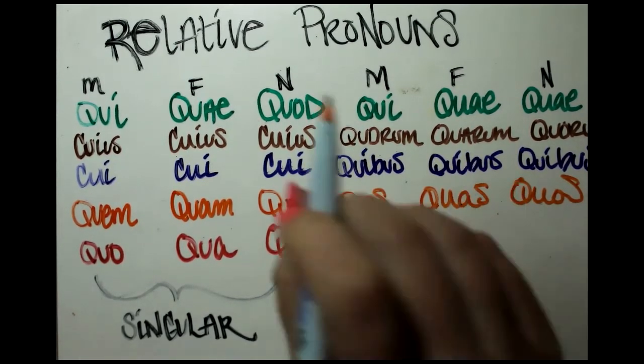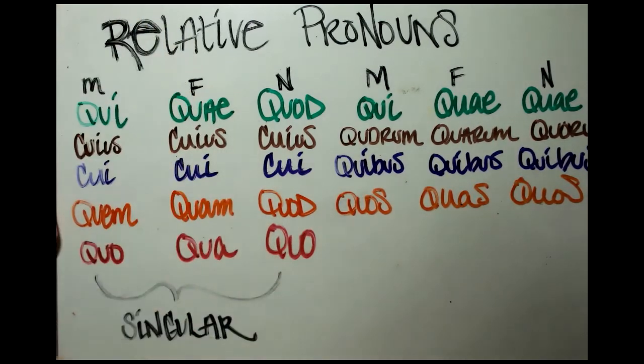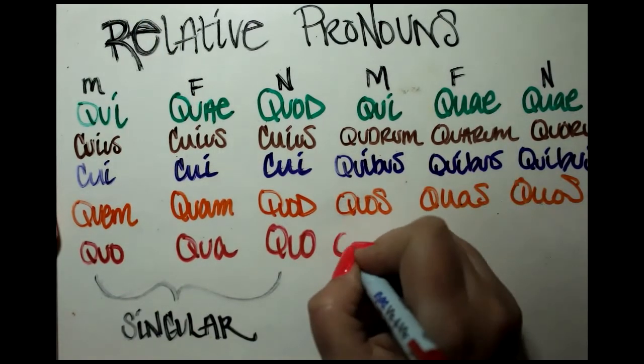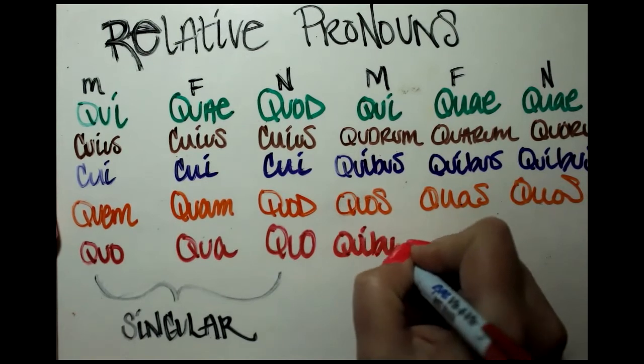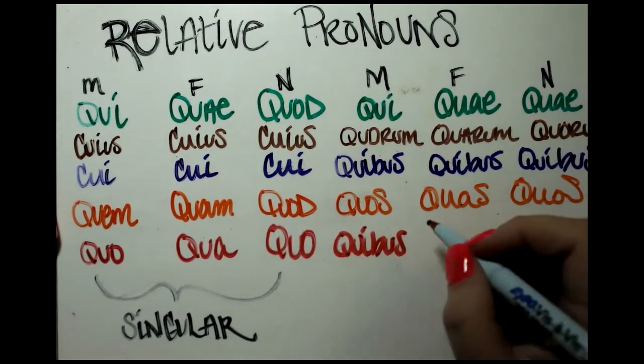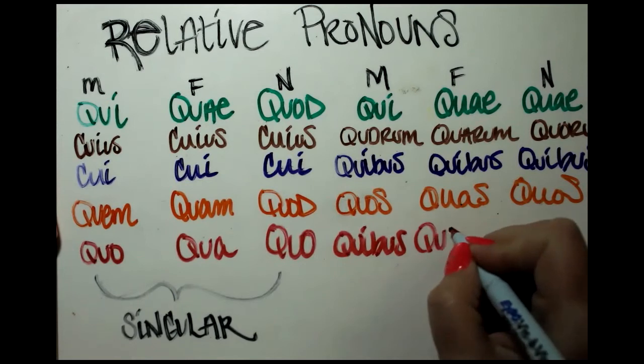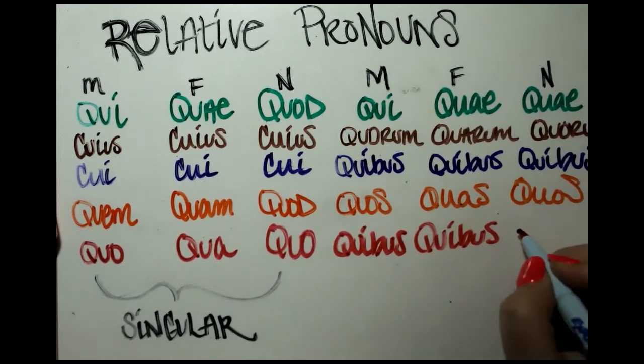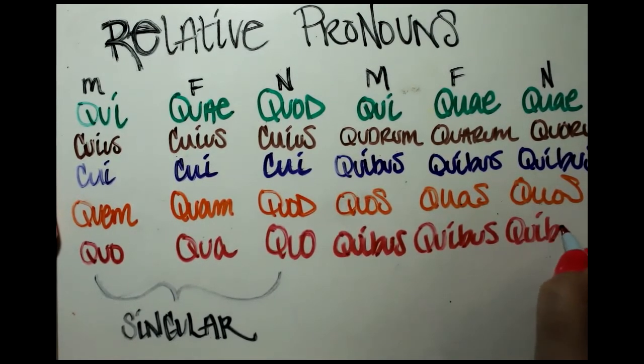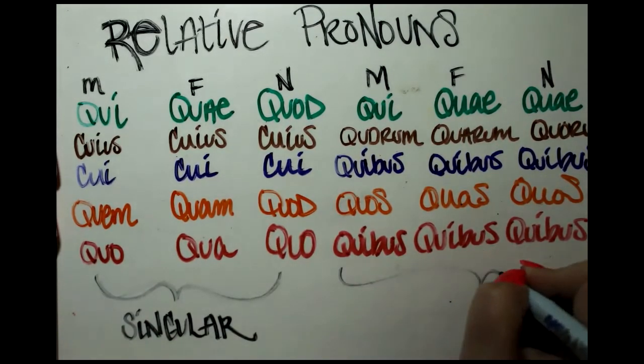Kind of a spacey one there. And then in our ablative plural, quibus, quibus, quibus again. This one has a pretty flat tip here, so we'll see if I have enough room to put it all the way across. Oh, just barely. Hooray. Okay, plural.